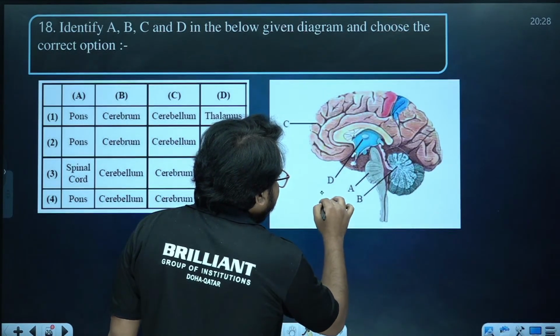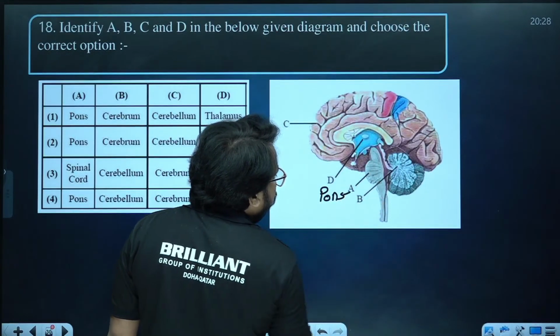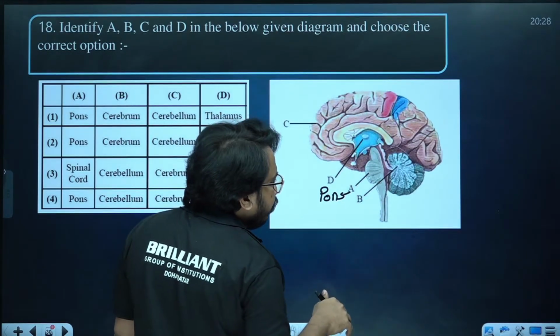Here A represents pons varolii, that is a part of the hindbrain.